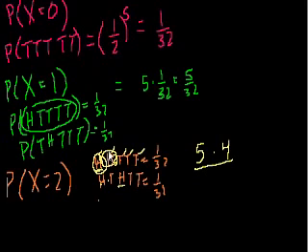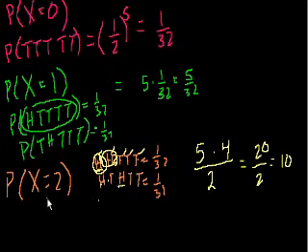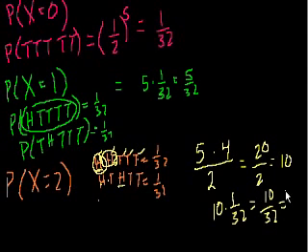I'm saying that just because it's important to realize the difference between a permutation and a combination. We don't care about order. So there's actually 2 different ways that this can happen, so we divide by 2. And as you'll see, it's actually 2 factorial ways that it can happen. If this had 3, we would do 3 factorial, and I'll show you how that can happen. So this will be equal to 5 times 4 is 20 divided by 2, which is equal to 10. So there's 10 different combinations out of the 32 where you have exactly 2 heads. So 10 times 1 out of 32 is 10 over 32, which is equal to 5 over 16.